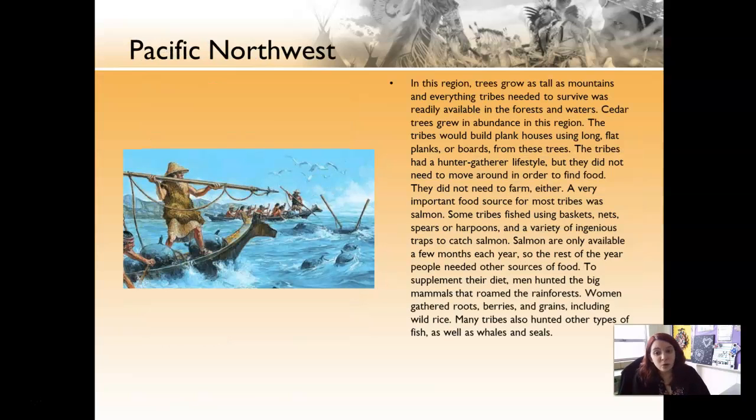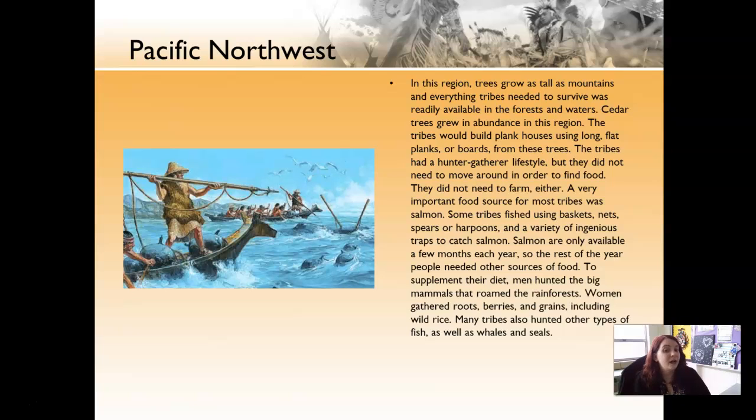The Pacific Northwest had a lot of forests and waters available, so they were able to use the cedar trees to make plank houses and also, obviously, boats. They had a hunter-gatherer lifestyle, so the men often hunted, and since they didn't need to farm because they could hunt for food, they were able to catch a lot of salmon while they were fishing. They used baskets, nets, spears, and harpoons, because salmon was the most popular fish during this time and in this area. Now, obviously, there were a few months that they couldn't get to the fish, so they had to supplement it by hunting bigger animals, and sometimes they would even hunt for whales and seals.